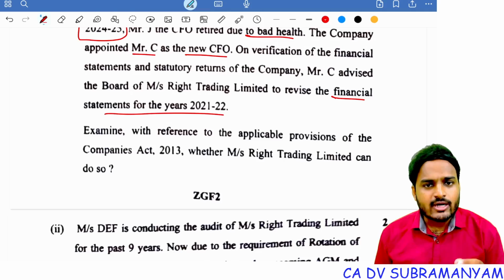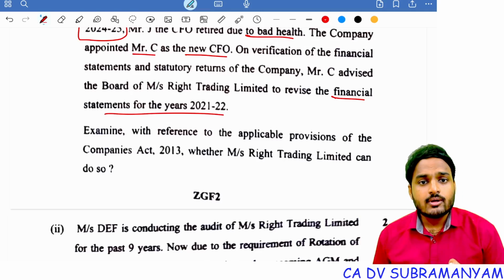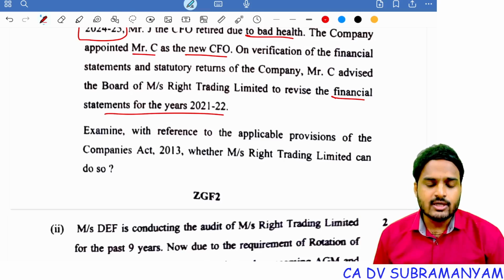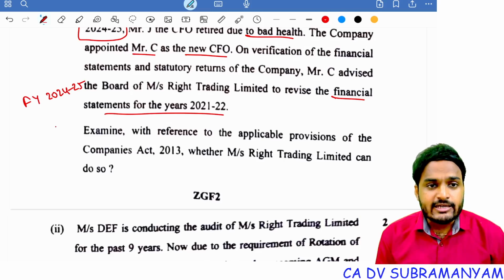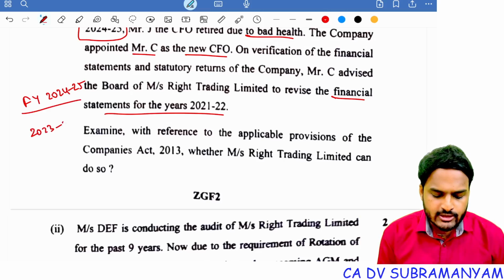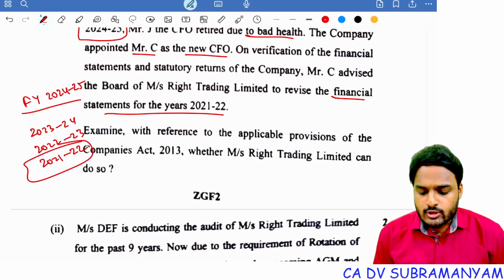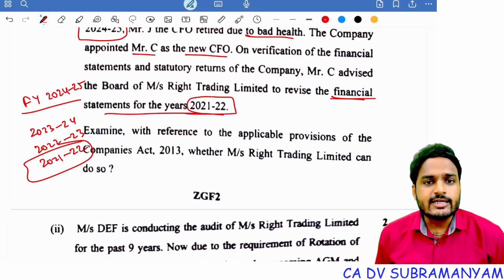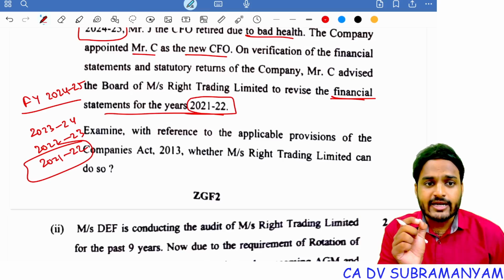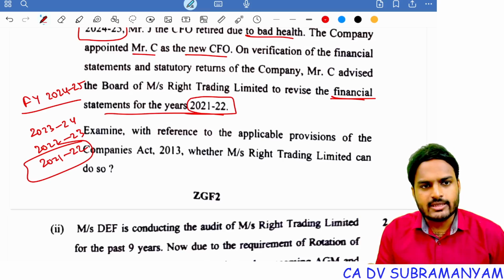Yes, a company may revise its financial statements and board report for a period not exceeding 3 preceding financial years. So we are in the financial year 2024-25. 3 preceding financial years means 2023-24, 2022-23, 2021-22. And in the question, they want to revise financial statements for the year 21-22. Yes, it is possible. As it is within the range of 3 preceding financial years, yes, the company may revise its financial statements voluntarily.